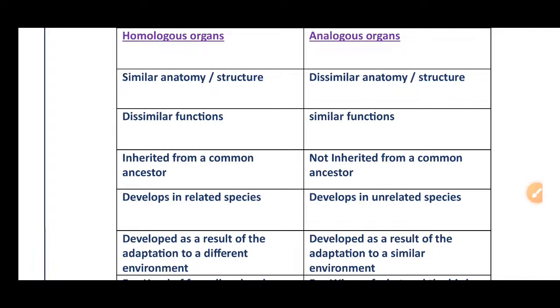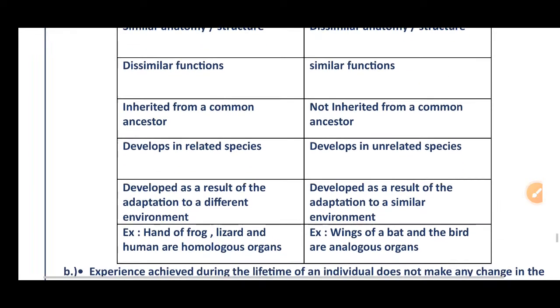Okay, then homologous organs inherited from a common ancestor. Analogous organs not inherited from a common ancestor. Homologous organs develop in related species. Analogous organs develop in unrelated species. Homologous organs developed as a result of adaptation to different environments. Analogous organs developed as a result of adaptation to a similar environment.